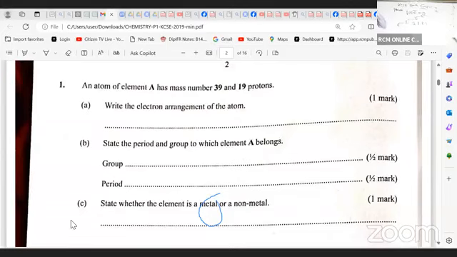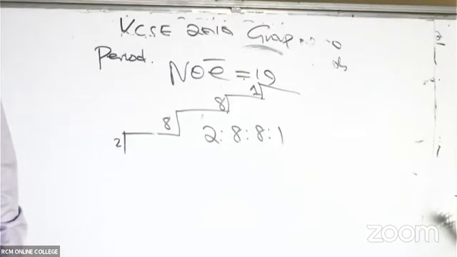All right, so let me see your arguments. They're saying metal. All of them, they're saying it's a metal. All of us are doing very well, ladies and gentlemen.